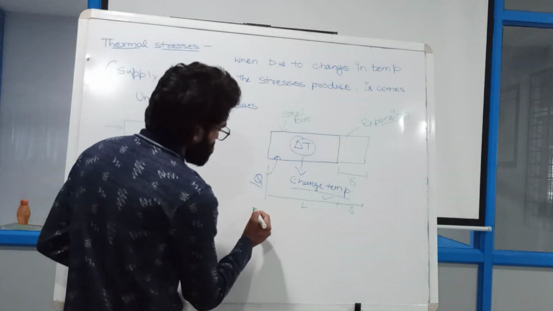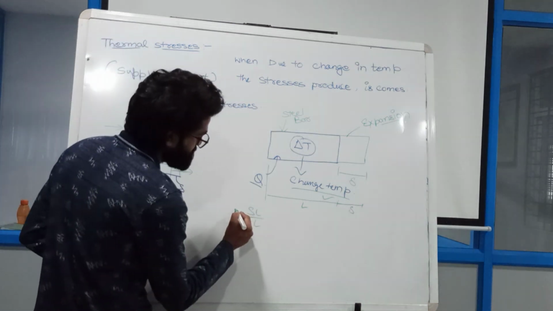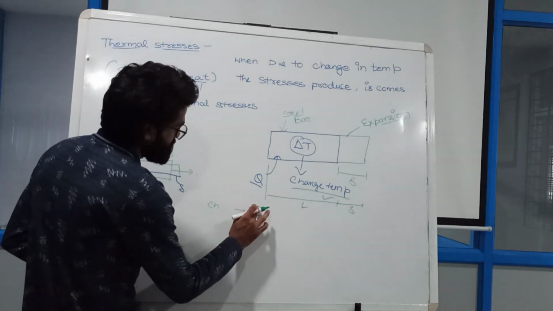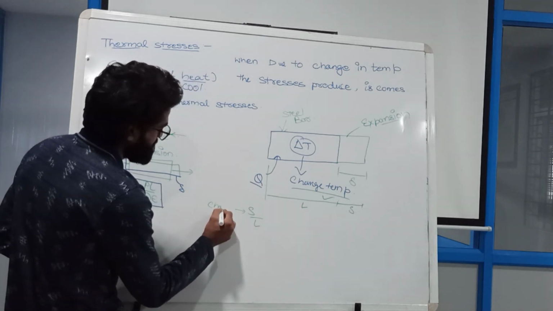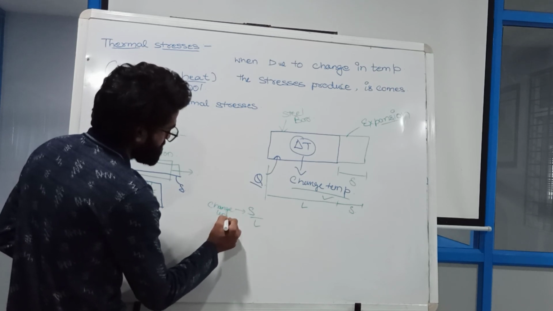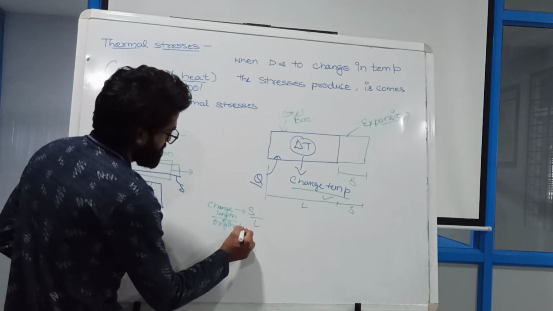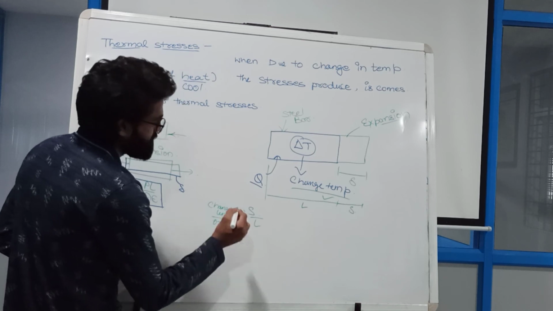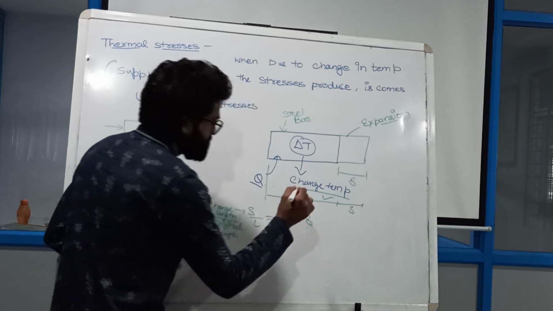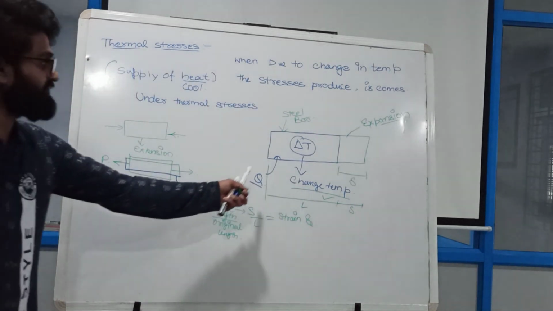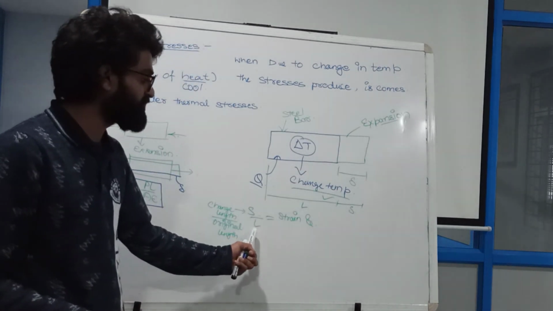So we get delta L divided by L, and you all know that the change in length, you can say delta as well, not a problem, divided by the original length, is the strain. So I got my strain value, and in this object there will be a strain, delta divided by L.